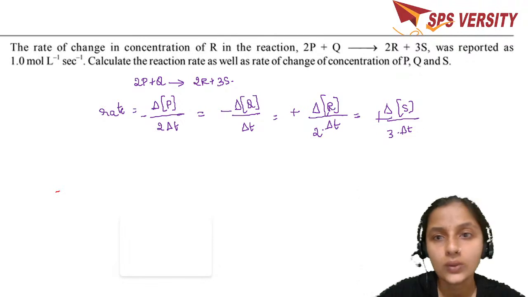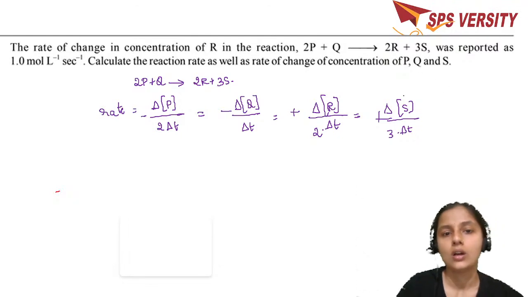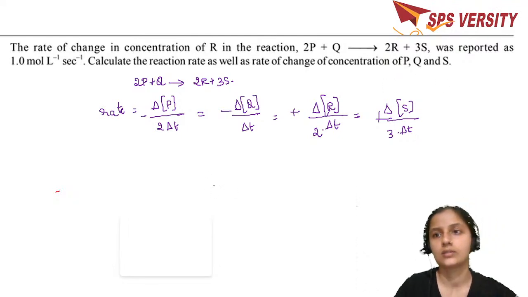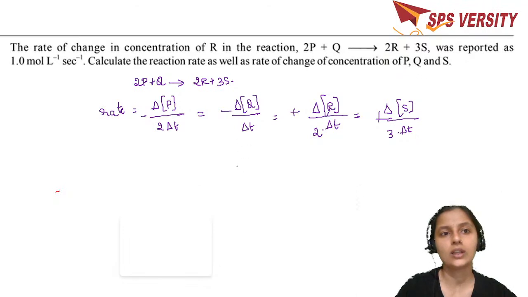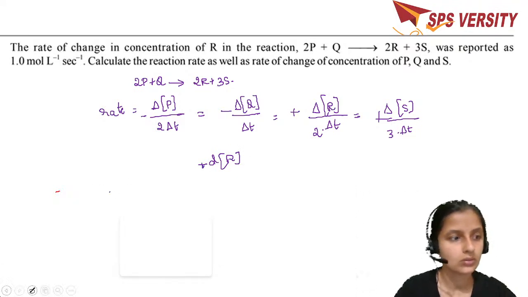Now the question is, calculate the reaction rate. How do you calculate the reaction rate? The rate of change in concentration they have given, that's minus, or just I'll put dR by dT, that's better.